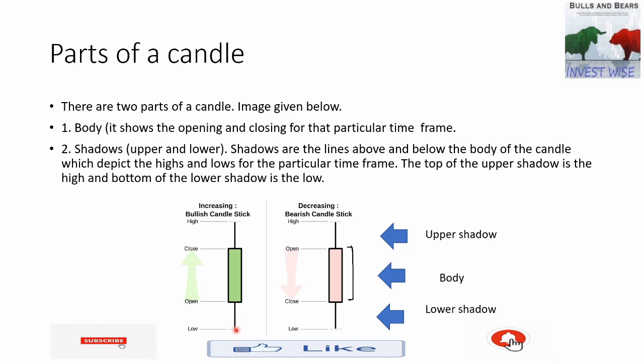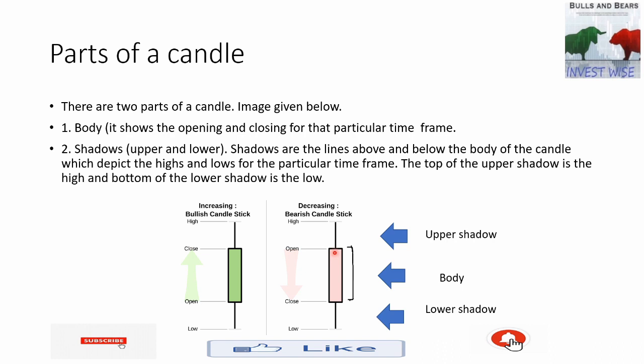From here to here there were sellers, then the buyers came in and started pushing the price up, and once it crossed the opening price, it kept on going up till this point. This is where the buyers were very strong. After that the sellers came in and started pushing the price down, and this was the closing price.